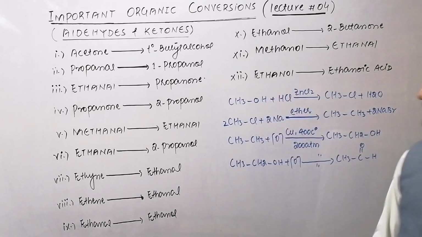So in this way the methanol can be easily changed to the ethanal.